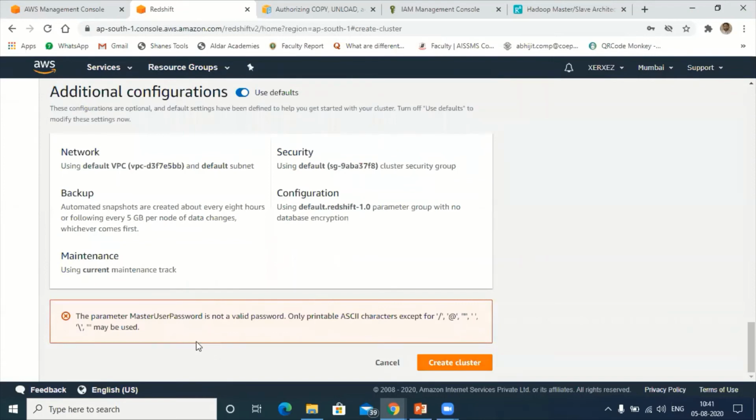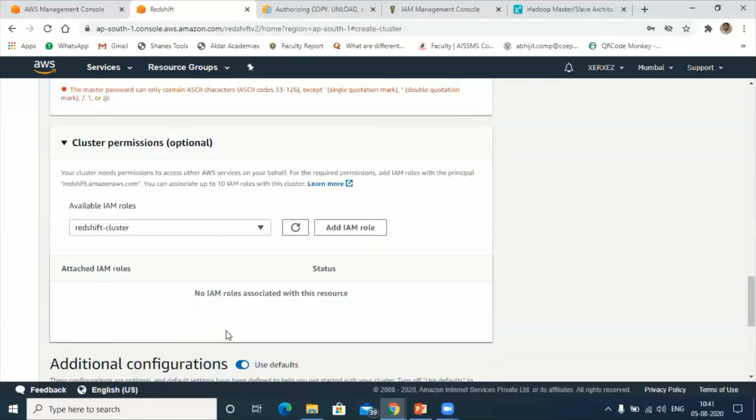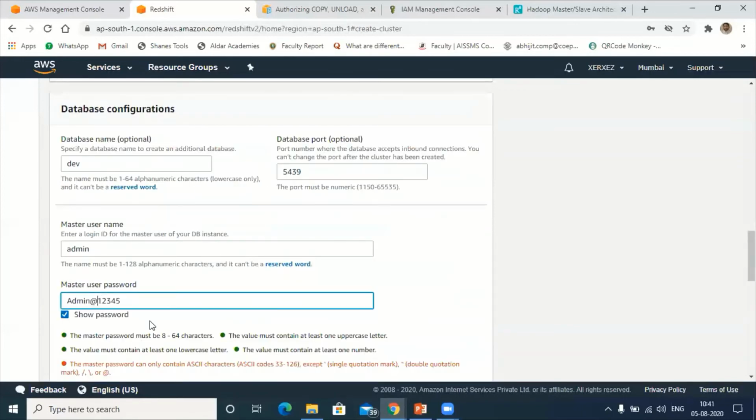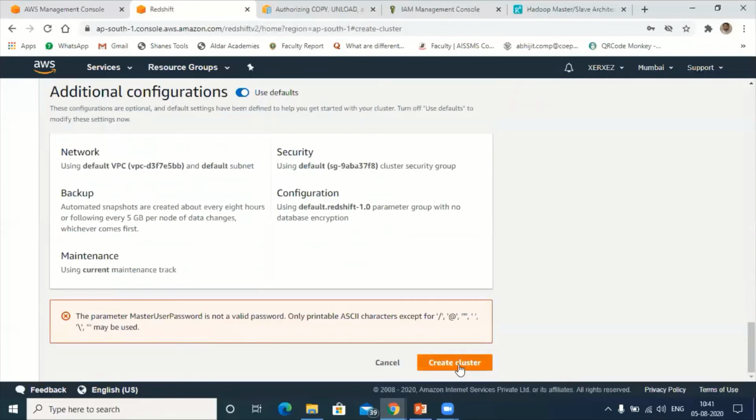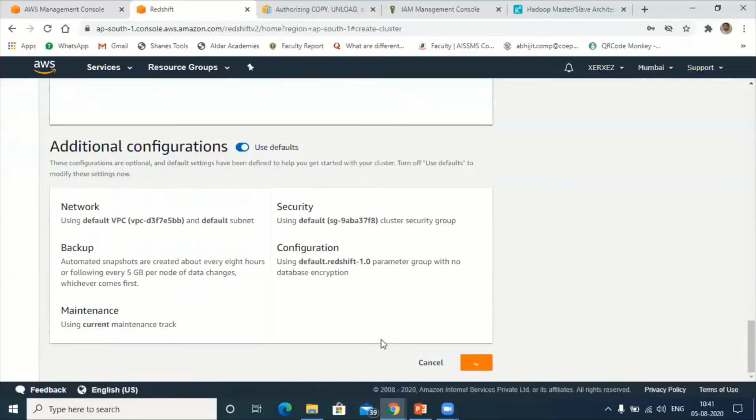Now it says the parameter master password is not valid, only printable ASCII characters are required. So let me remove this and keep admin 12345. I hope the cluster will get created.